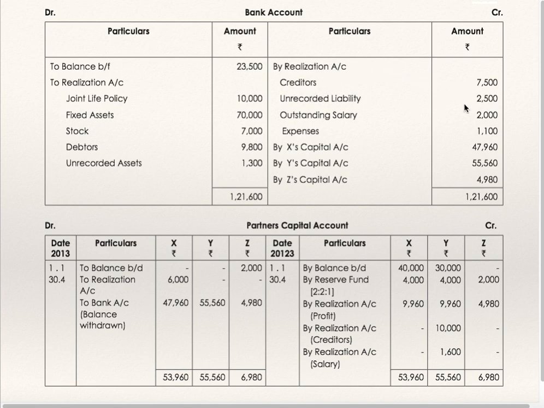Payments, creditors, unrecorded liability, outstanding salary, expenses of realization, we have debited this to realization account as to bank. X capital, Y capital, Z capital, these are the balancing figures which we have transferred to bank account and your bank account will match.